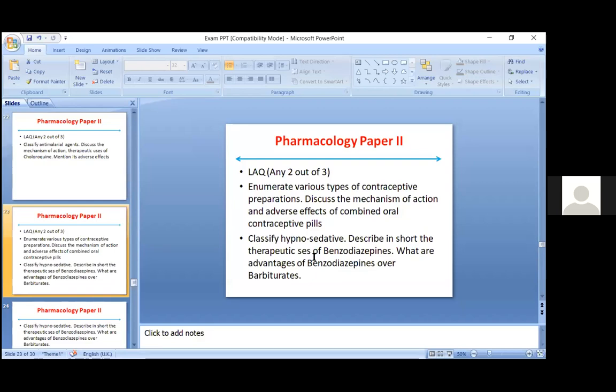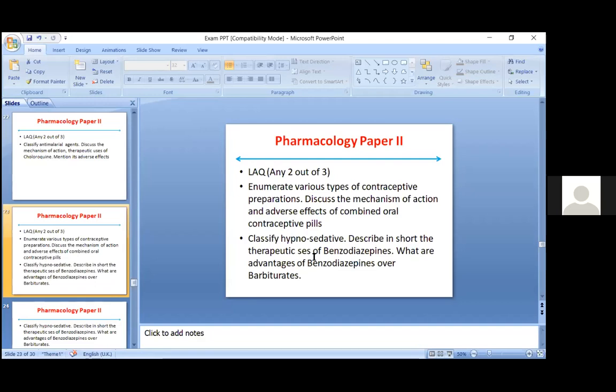Another thing that you have to mention over here is the use of oral contraceptive pills not only as a contraceptive, but also in hormone replacement therapy, and also as an emergency contraceptive. These things should also be described while writing the answer, because once you describe this, the answer almost gets completed.